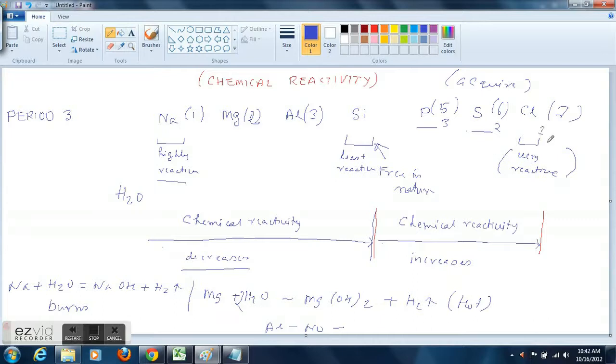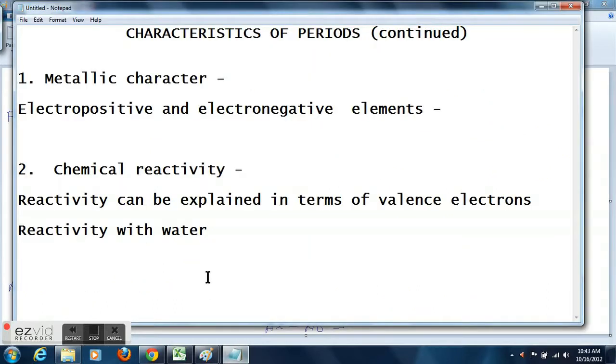So chemical reactivity is also a kind of periodic property, but in this case there is a break at silicon. From sodium to silicon it decreases, again from phosphorus to chlorine it increases, but we can explain in terms of their electronic configuration. How easy is it for it to reach an octet?